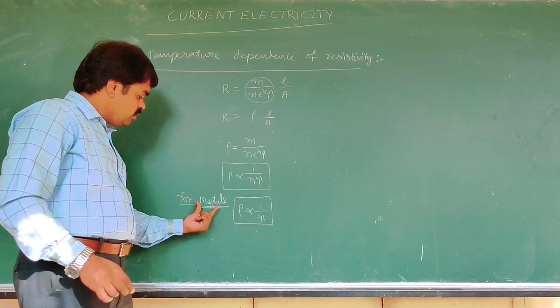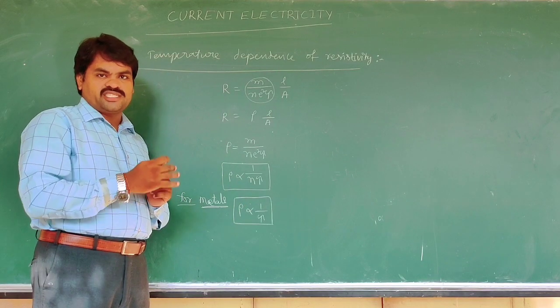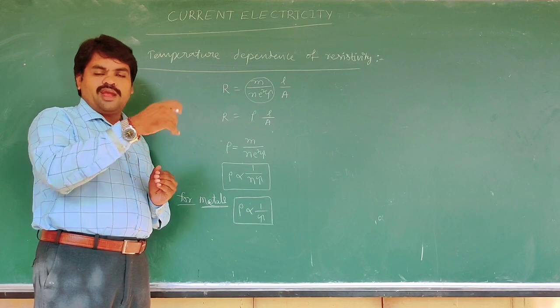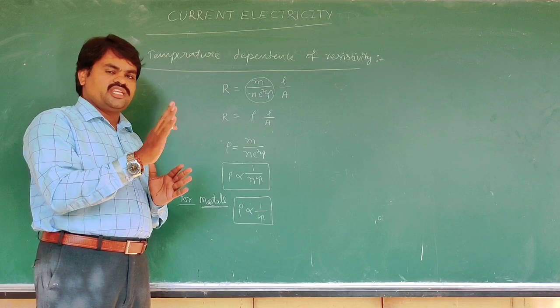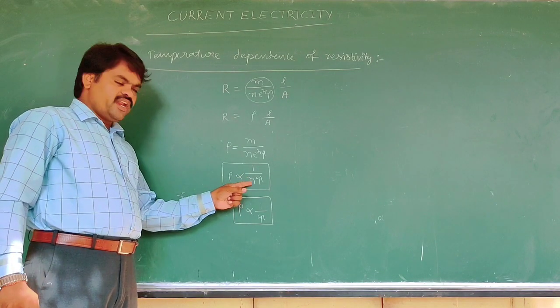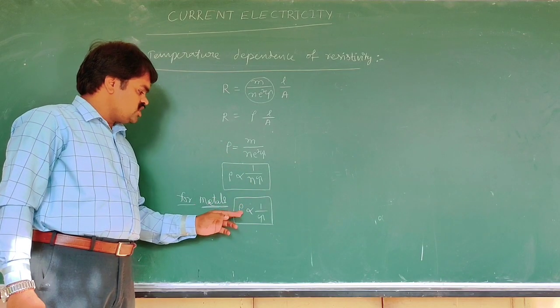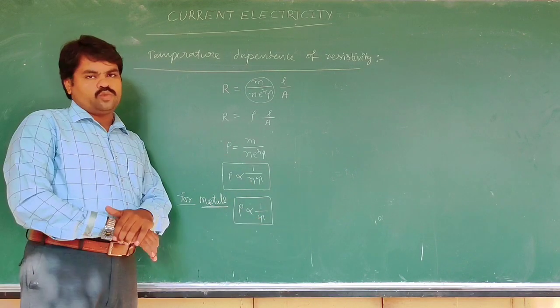Here this is in metals only. For different materials like semiconductors, electrolytes and insulators, it depends differently. Now in metals, the number density of electrons is independent of temperature, so rho is proportional to 1 by tau.